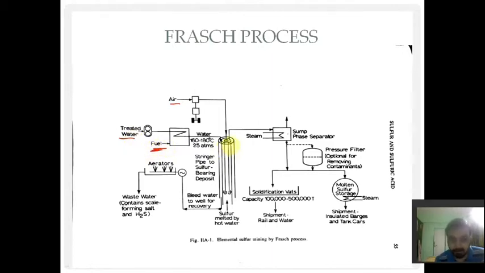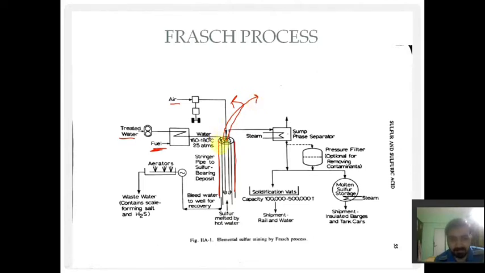Now this is an annular pipe which is going into the ground. The middle part of the pipe is for air, so we pass air into it. Then after the middle part we have the annular portion from which this air tends to come out. So from this part air goes in and comes out.